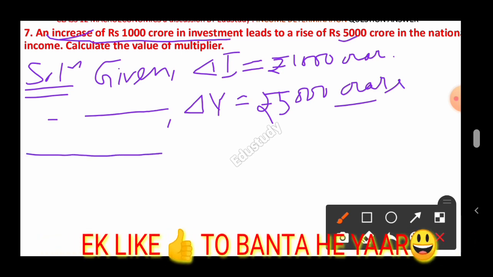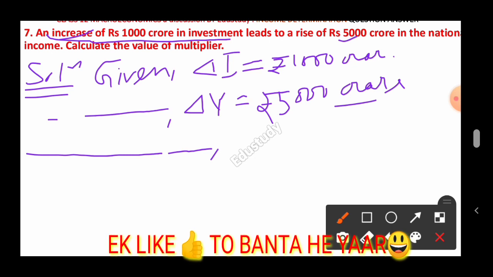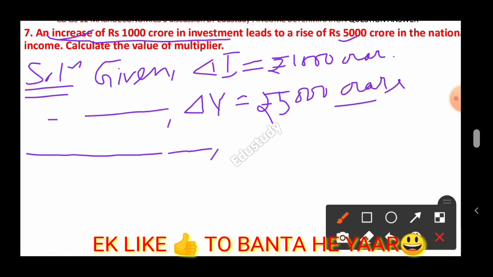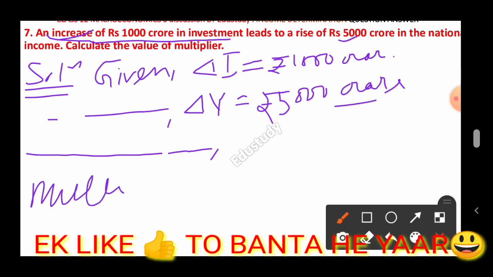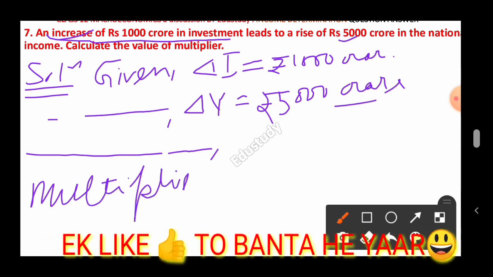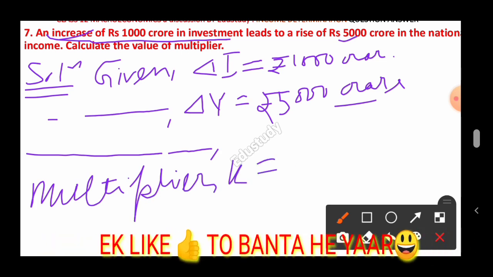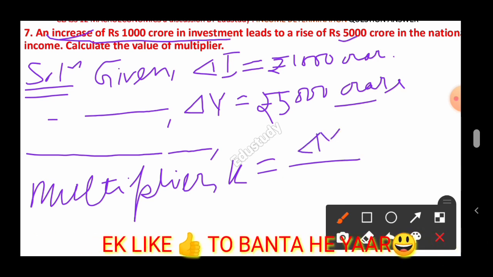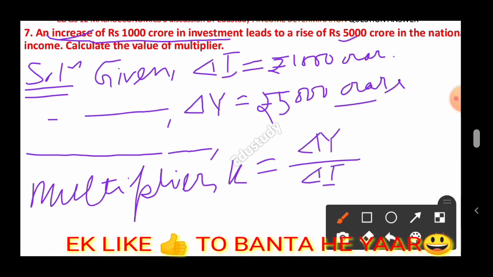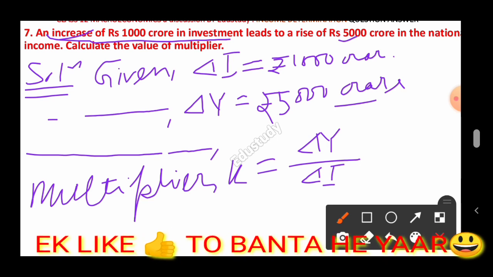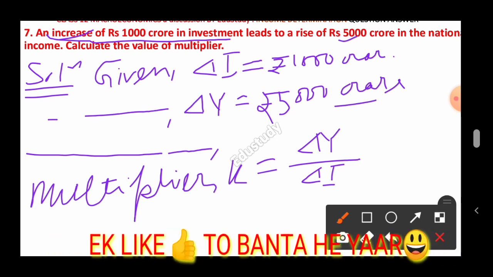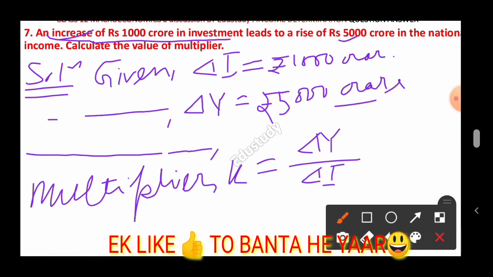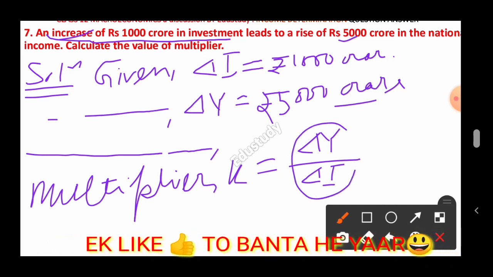You just write, we know that multiplier k equal to del Y by del I. Okay, so this is the relationship between change in income and change in investment, and we'll find what? Multiplier. This is according to the definition of the multiplier.